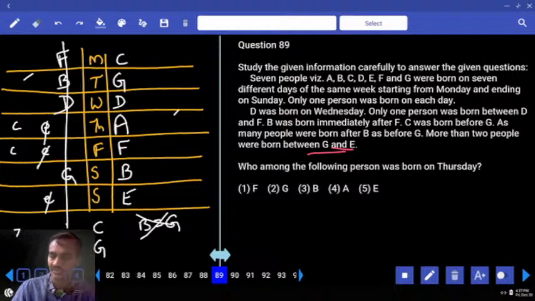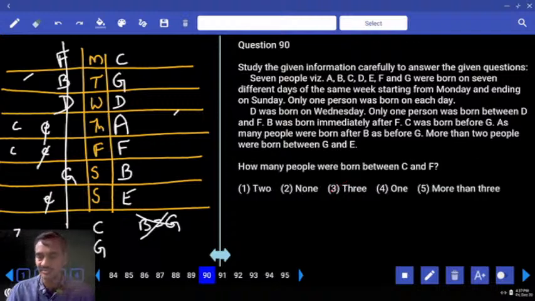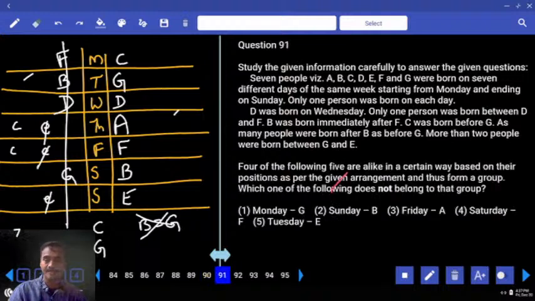Then who among the following persons was born on Thursday? Thursday, that is choice 4. Question 91: How many were in between C and F? Now in between C and F, there are only 3 people, choice 3.